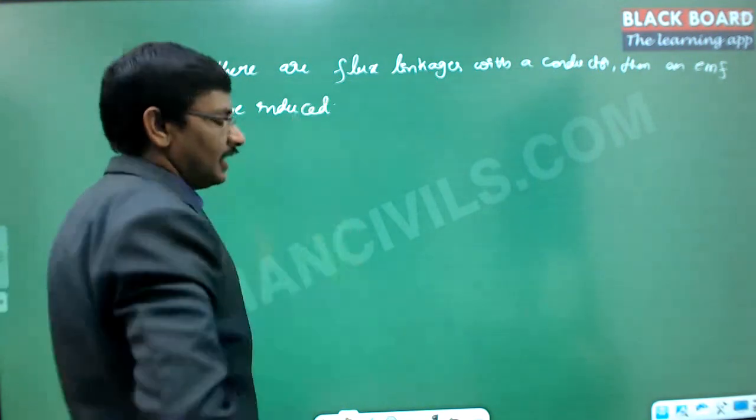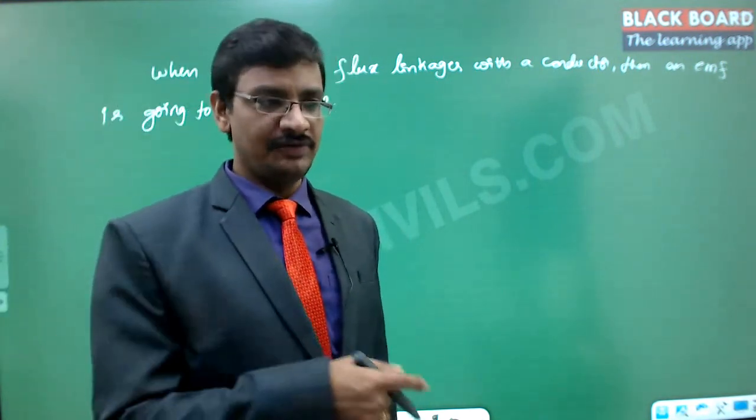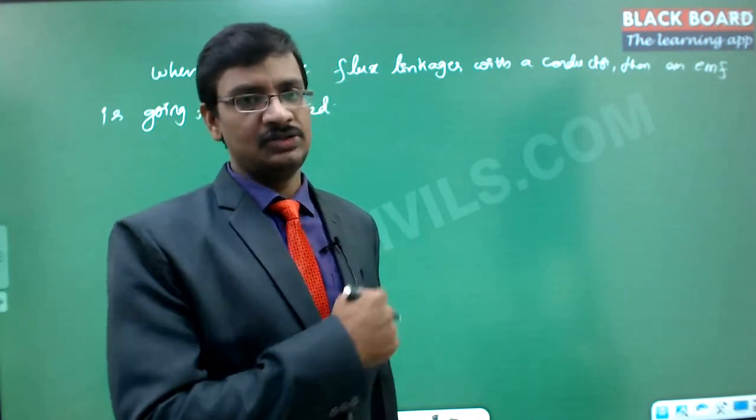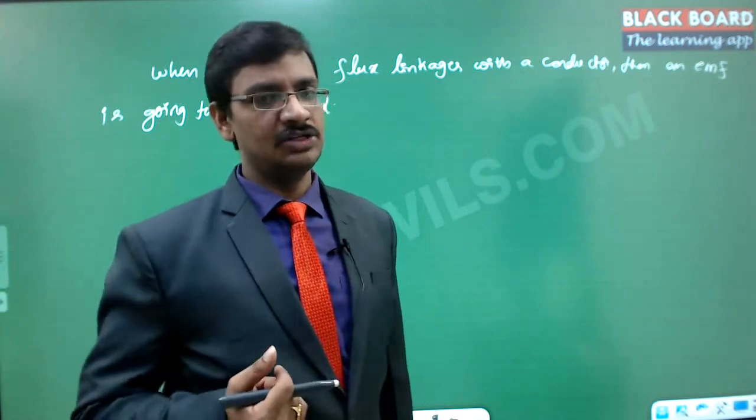Now, if there is a magnetic field, a magnetic field can be generated even with the current, as per the first law. So if there is a flow of current, then surrounding it a magnetic field is going to be induced.